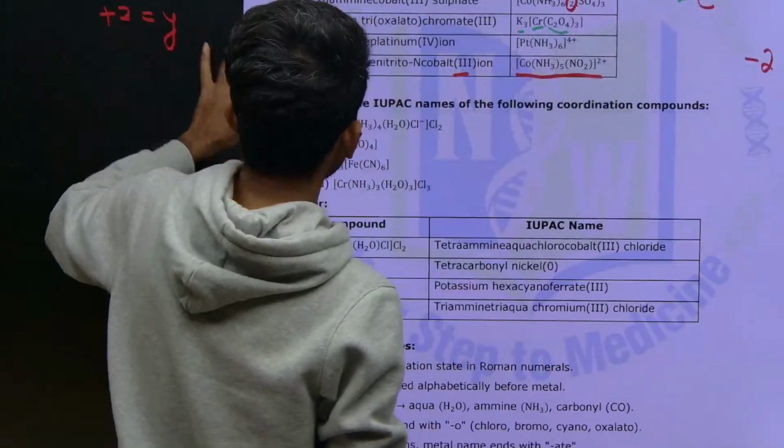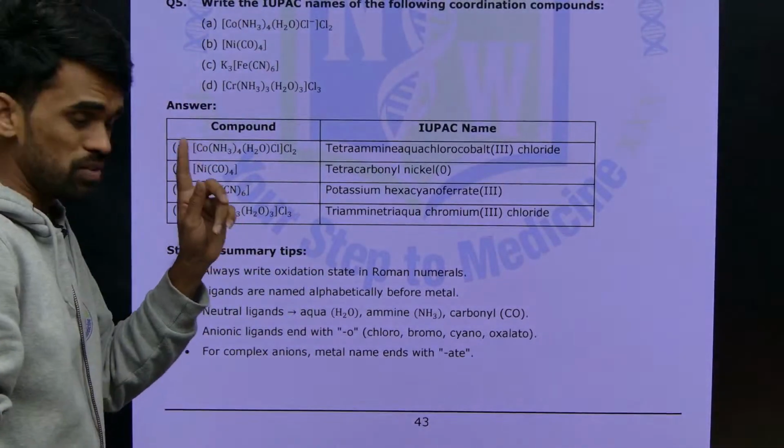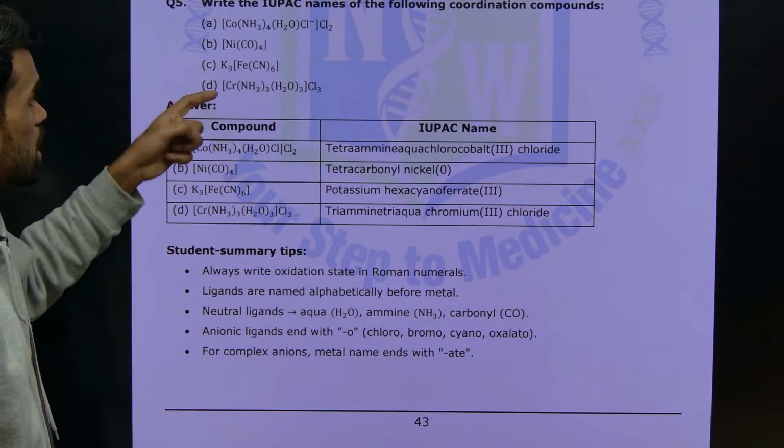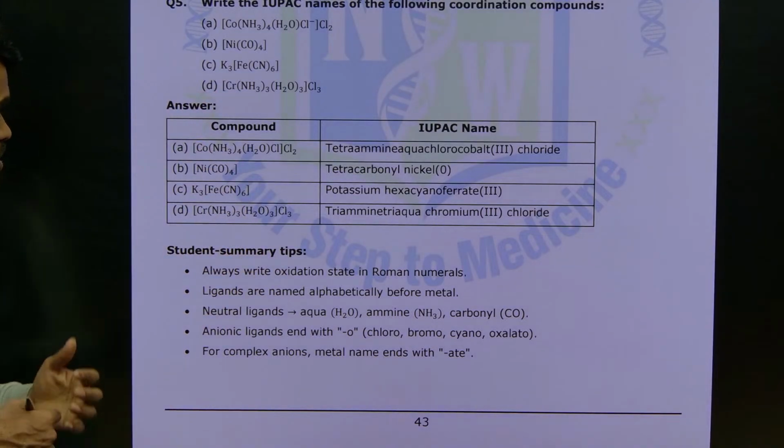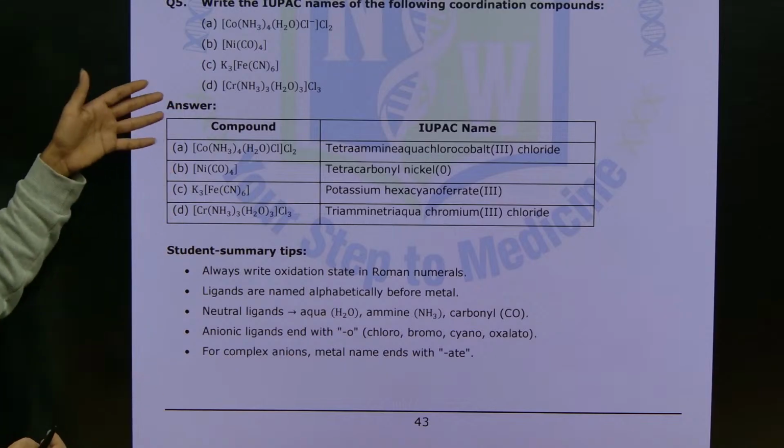One more question here we have. Now this time it is reverse. By giving the formulas, they are asking names. Again, it is also very easy, guys. These are 4 marks questions, like you can easily get by understanding them.